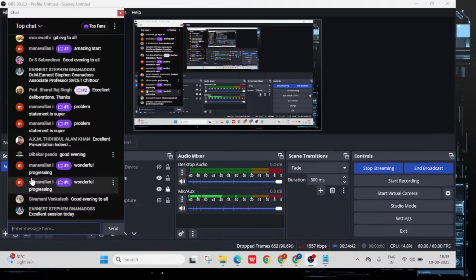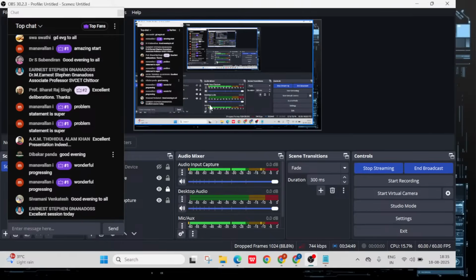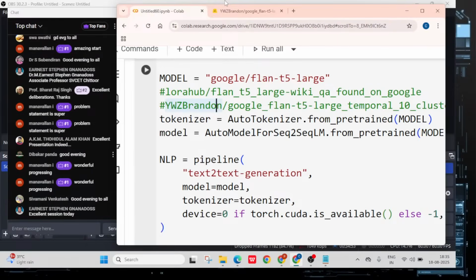Open mobile and check whether the audio is audible or not. Can you please keep the message in the chat box? Try to keep the message in the chat box.